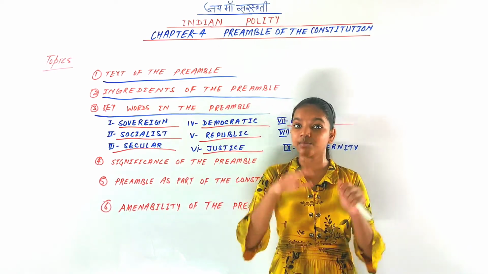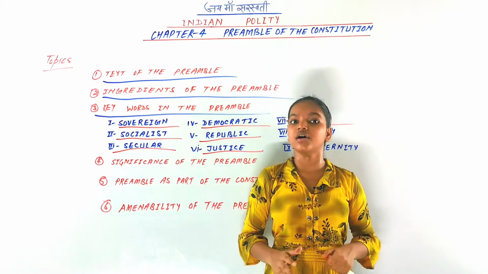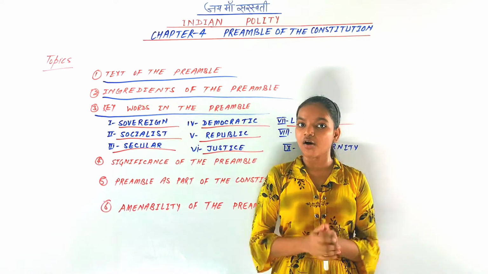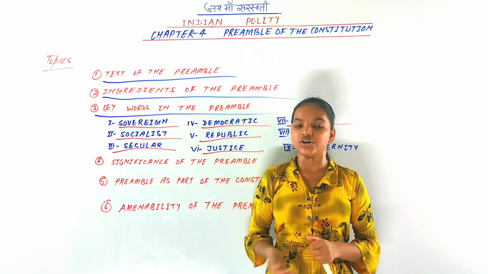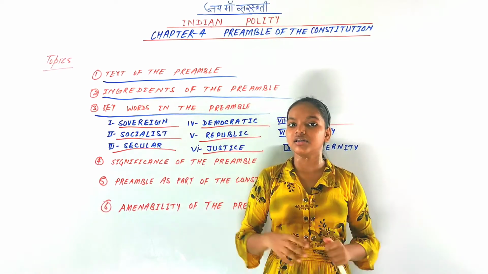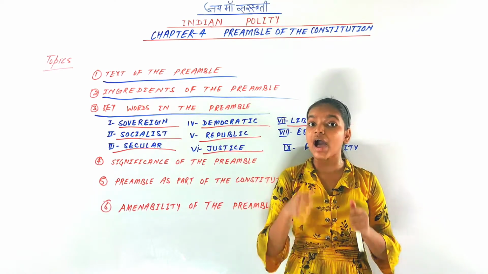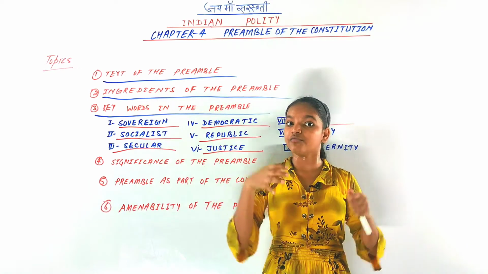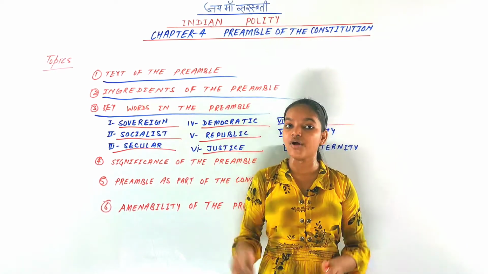All citizens of India have liberty of all these things; they can spread their thoughts and expressions, belief, faith and worship. And these liberties are enforceable by the court of law if they are violated. If they are violated, then you can go to the court of law.